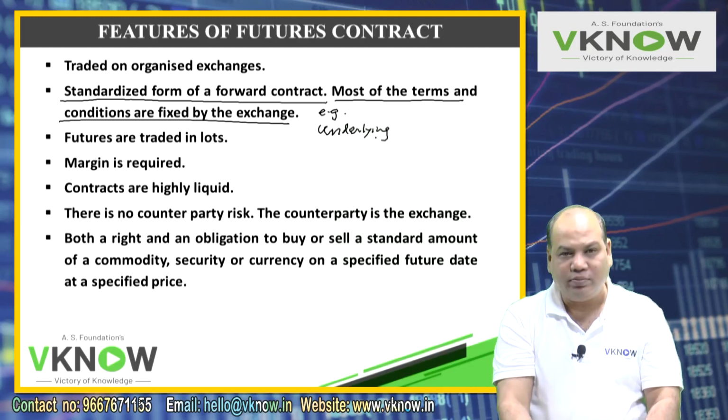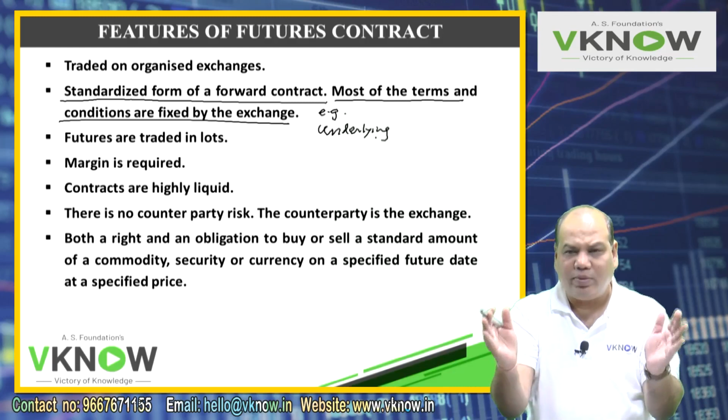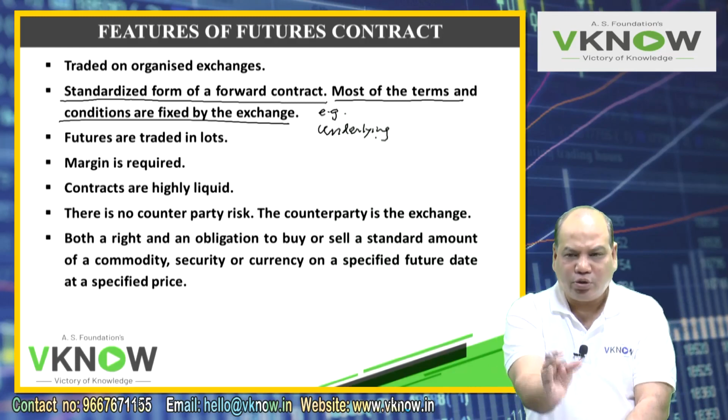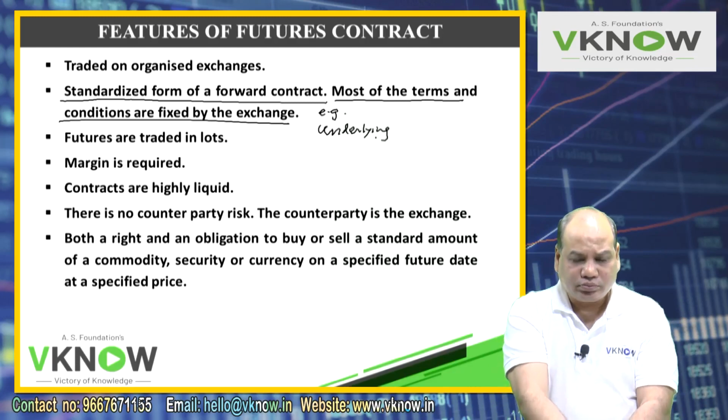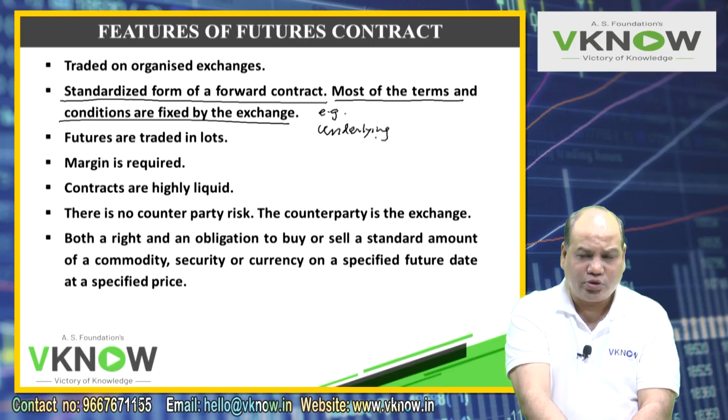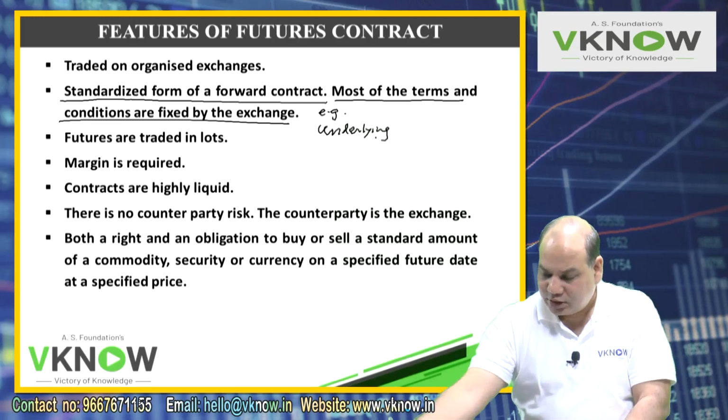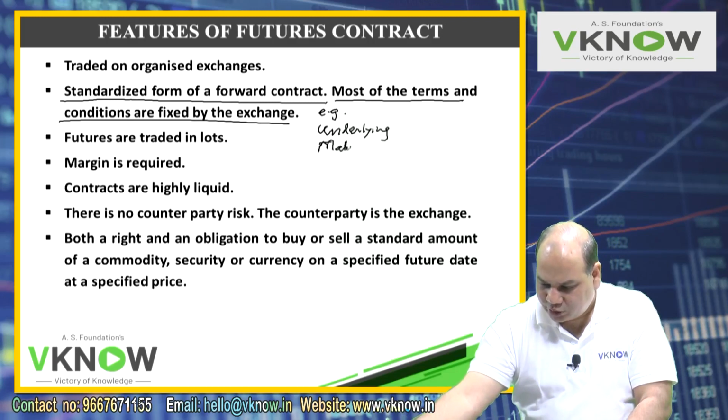Similarly, commodity exchanges have only a limited number of commodities, around 150 or so, and within that only you have to select and enter.